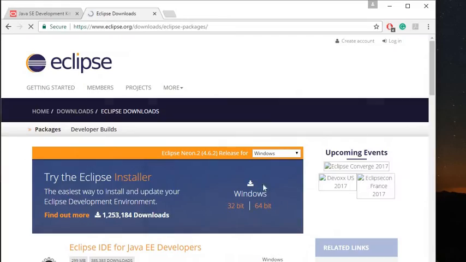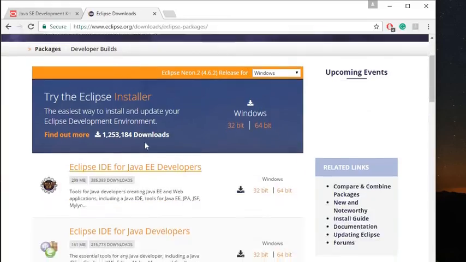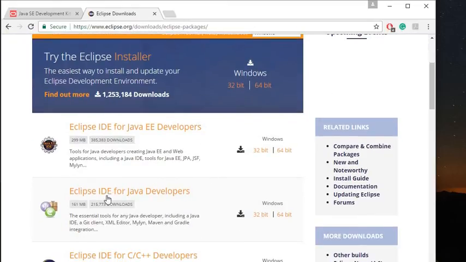Click on Download Packages. Another thing: if you're watching this in the future, it may not be Eclipse Neon. It'll probably have a different name, as they update it quite regularly, so don't worry if it doesn't say Eclipse Neon.